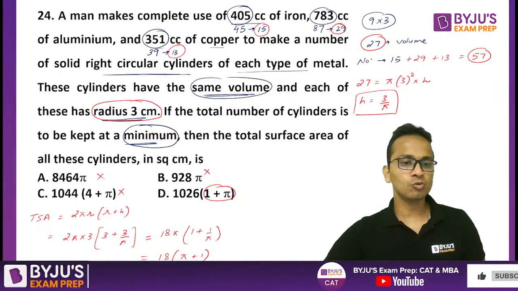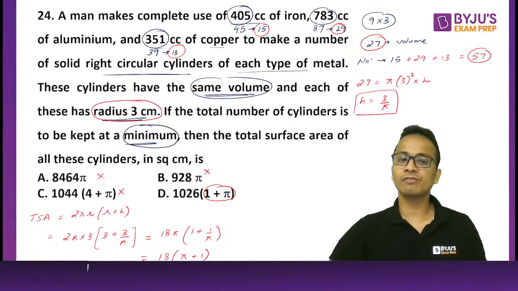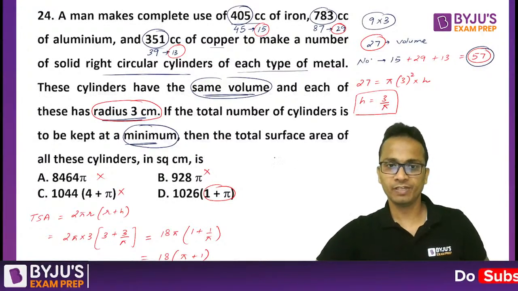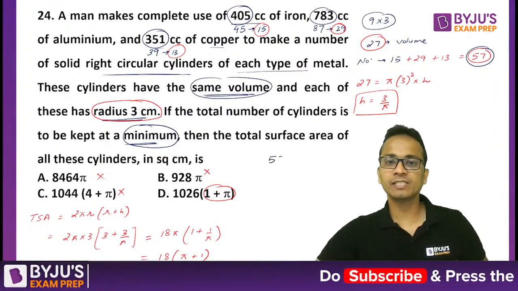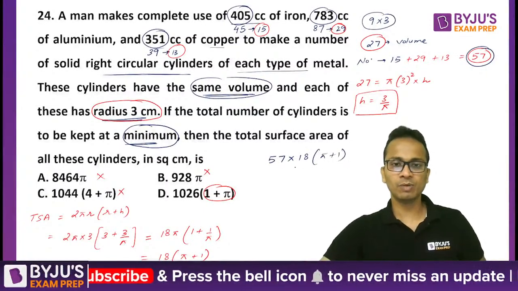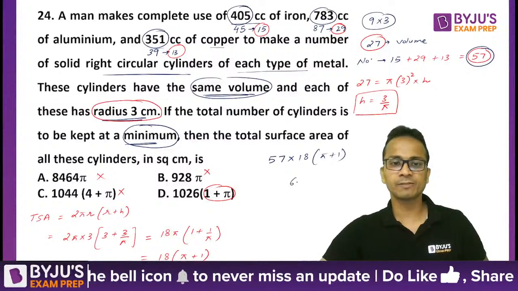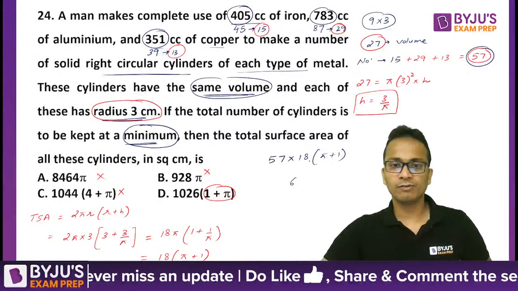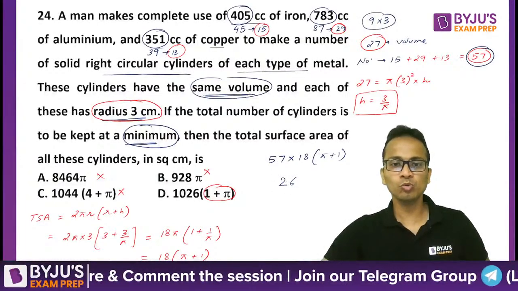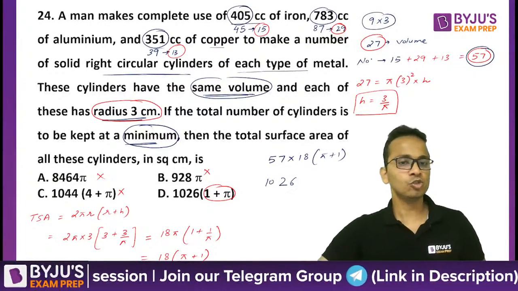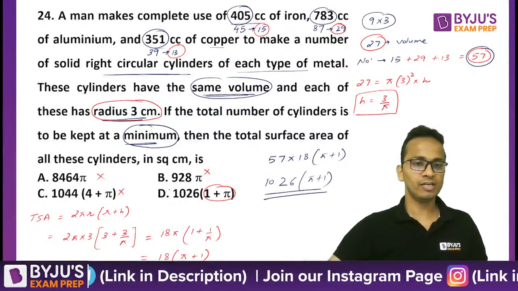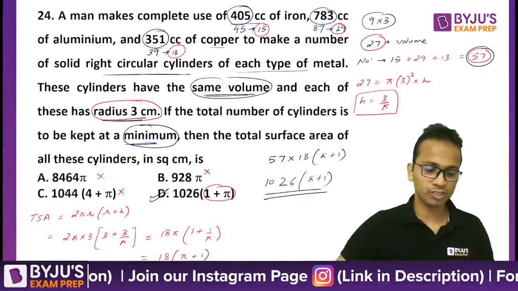Otherwise, if you want to get to the exact answer, this is the surface area of one of the cylinders. Multiply it with the total number of cylinders, which was 57. So total surface area will be 57 multiply 18 into pi plus 1. Now let's multiply these. 7 into 8 is 56, 40, 47, 52, 2, 5 and 5, 10. So 1026 bracket pi plus 1 is the final answer. Alright, which now can be marked as option D.